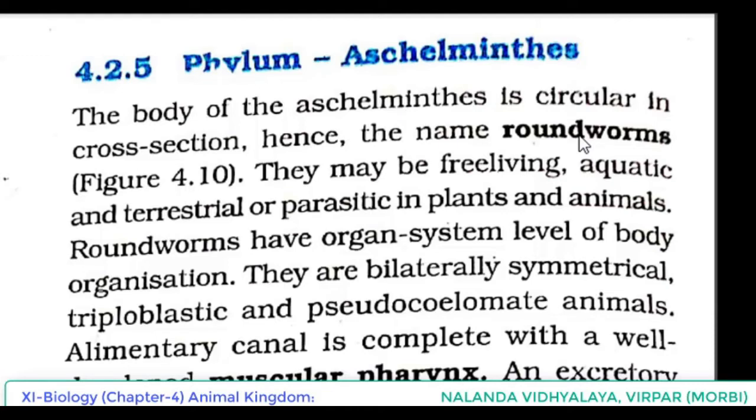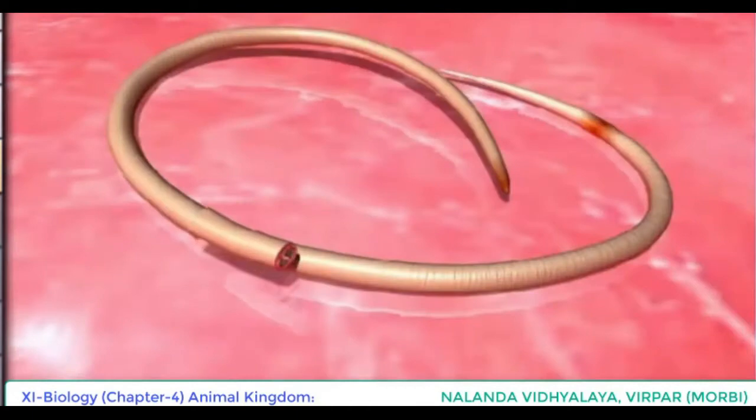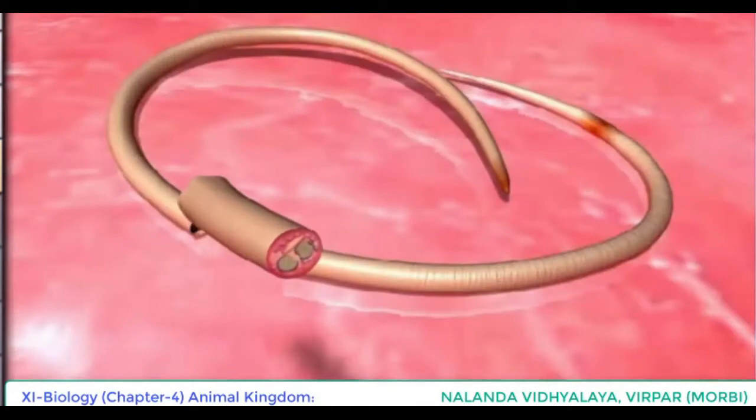In the case of Platyhelminthes, we told that they are commonly known as flatworms because they have the body structure dorso-ventrally flattened. But in the case of Aschelminthes, now we are seeing that the body of the Aschelminthes is circular in cross section, hence the name roundworms. So why are Aschelminthes known as roundworms?